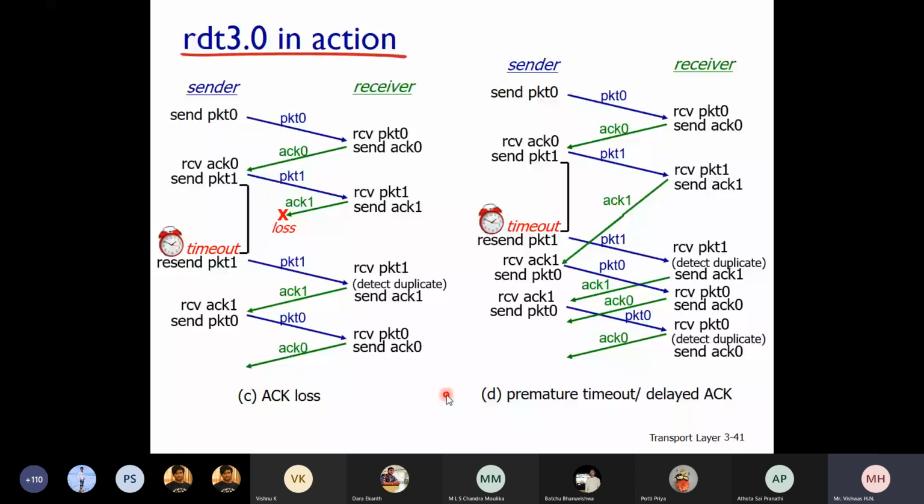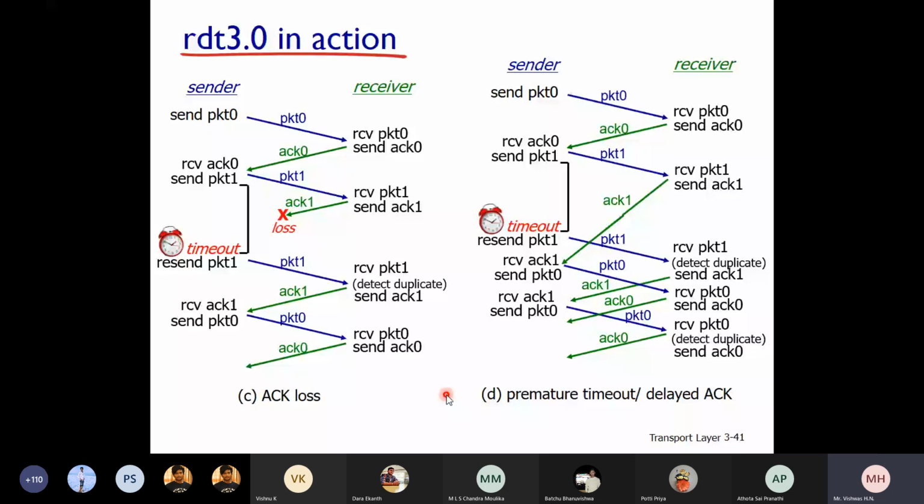RDT 2.1, 2.2 and 3.0, all the three are alternating bit protocols. 2.0 is not an alternating bit protocol, because in RDT 2.0 you have not started acknowledgement and sequence number there. Wherever you use 0 and 1 as sequence number and acknowledgement number, those protocols we call alternating bit protocols, and they are also stop and wait protocols.